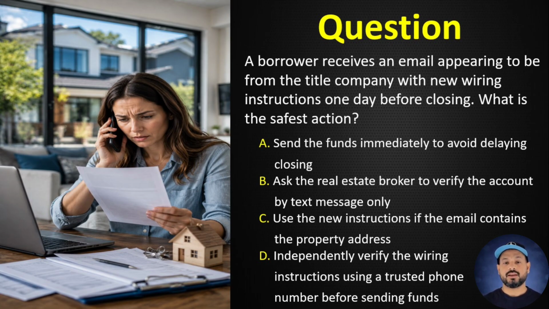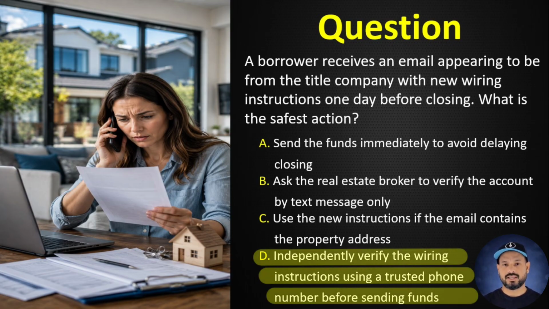Question number 45. A borrower receives an email appearing to be from the title company with new wiring instructions one day before closing. What is the safest action? A. Send the funds immediately to avoid delaying closing. B. Ask the real estate broker to verify the account by text message only. C. Use the new instructions if the email contains the property address. D. Independently verify the wiring instructions using a trusted phone number before sending funds. Correct answer D. Independently verify the wiring instructions using a trusted phone number before sending funds. Wire fraud can often be prevented through independent verification.